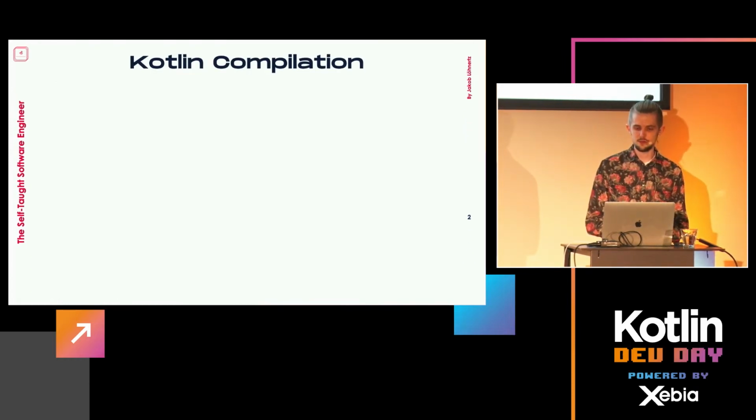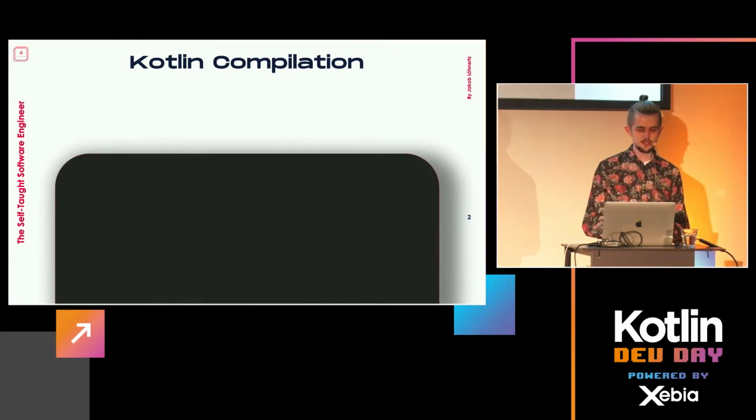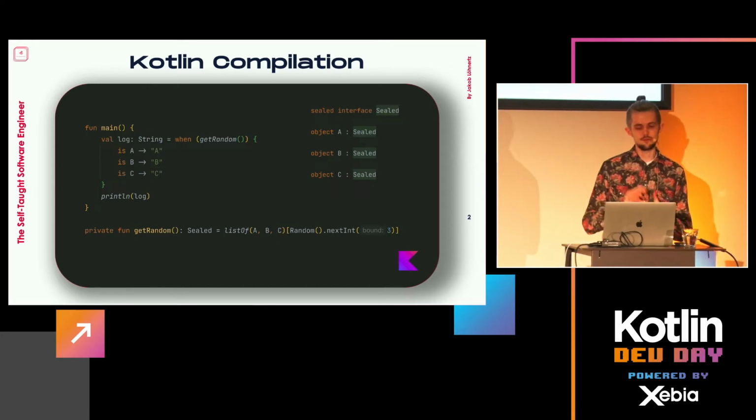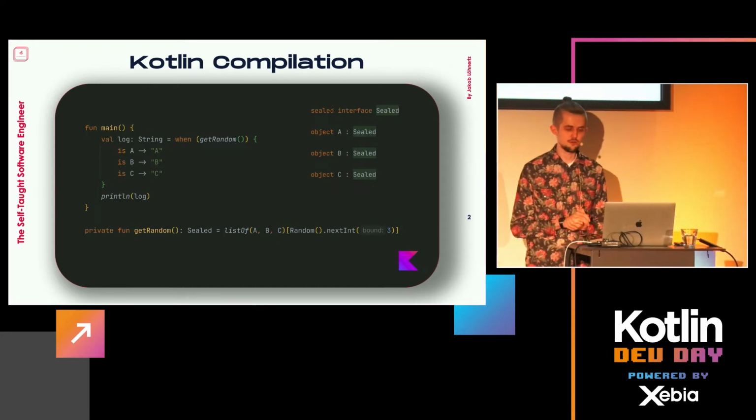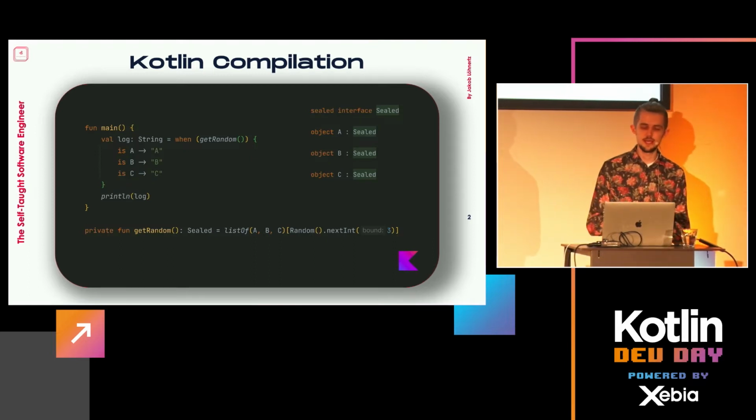And we're today going to talk about the compiler, Kotlin's compiler. So if you have something like this here, right? Simple Kotlin code. We have a sealed interface. For those of you who don't know, in a nutshell, it's a regular interface, as you would know from other languages. However, at compile time already, it's clear which implementations there will be of this interface.